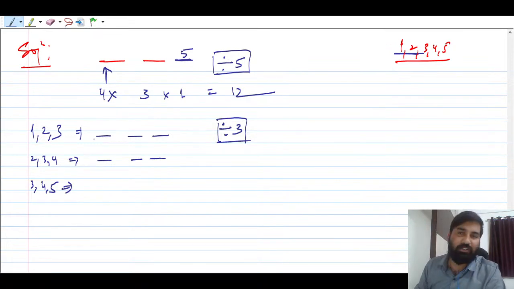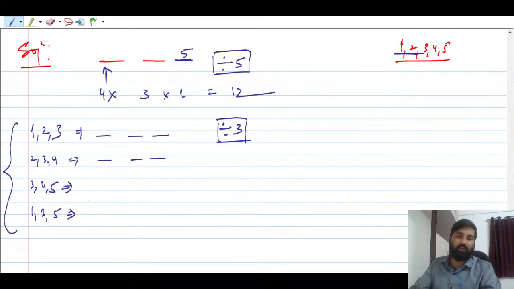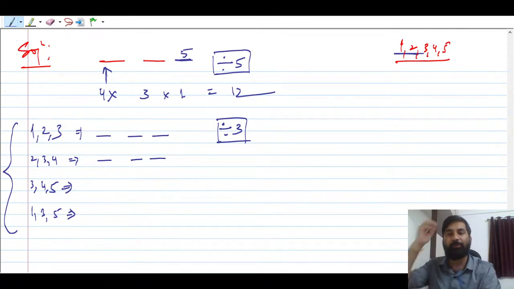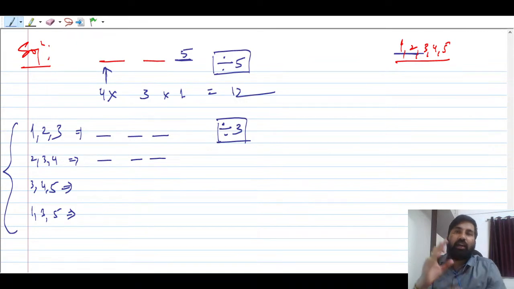Next is what? Next combination that you can take is 2 3 4, right? So 2 3 4 already you have taken, right? And 1 3 5 is also there. So these are the 4 cases, right, that you can form. Okay, I hope this makes sense. These digits, if you're going to choose, and fill those spaces, you will get the number divisible by 3, right? So 1 2 3, right?